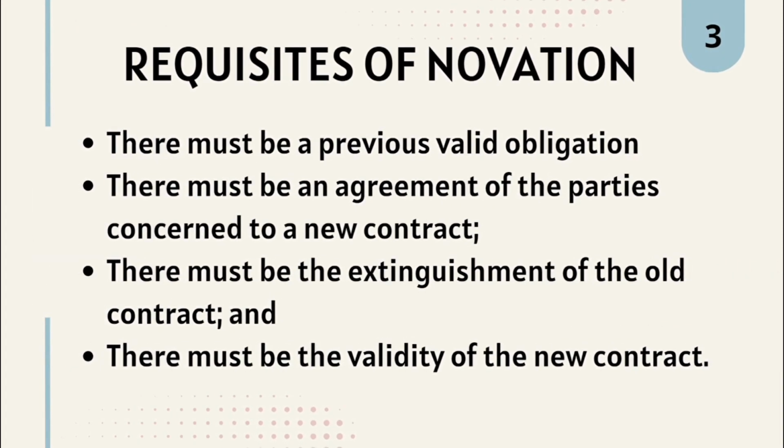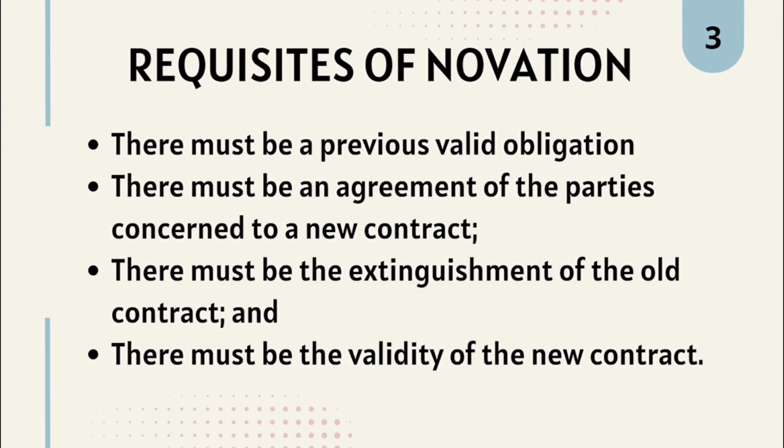Moving on, there are requisites of novation. Number 1, there must be a previous valid obligation. Number 2, there must be an agreement of the parties concerned to a new contract. Number 3, there must be an extinguishment of the old contract. And lastly, there must be the validity of a new contract.